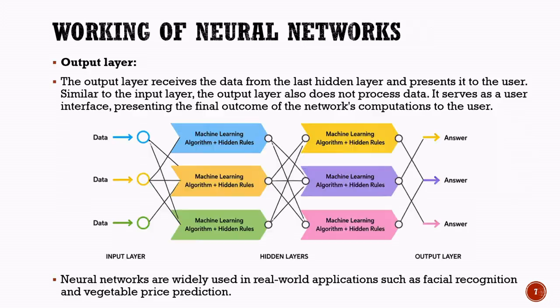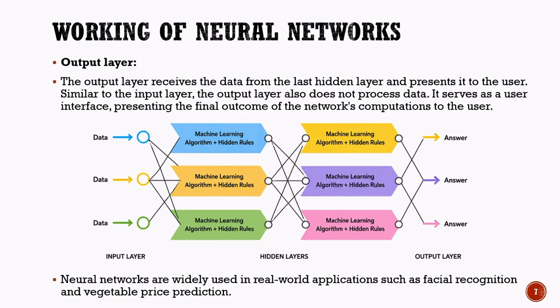Working of neural networks: output layer and applications. We have already learned about the input layer and the hidden layers. Now let us understand the final layer of a neural network, known as the output layer. The output layer receives the processed information from the last hidden layer and presents the final result to the user. Unlike the hidden layers, the output layer does not perform complex calculations. Its primary role is to display the outcome of all the processing that has taken place within the network. You can think of the output layer as the final decision maker.